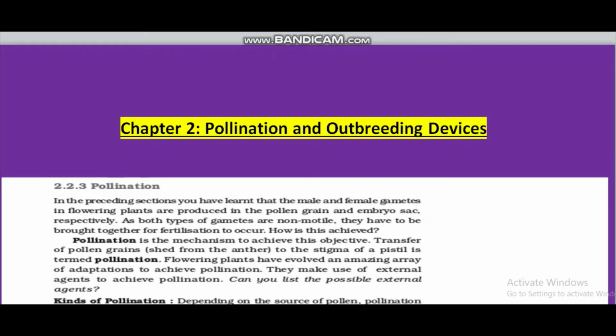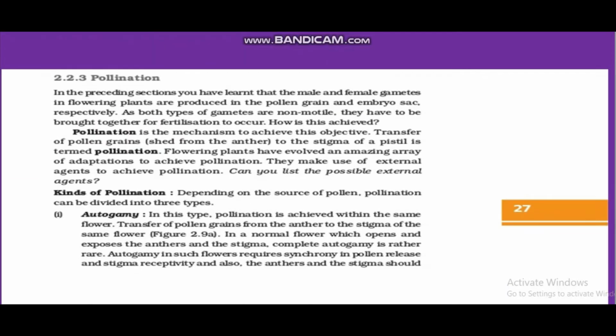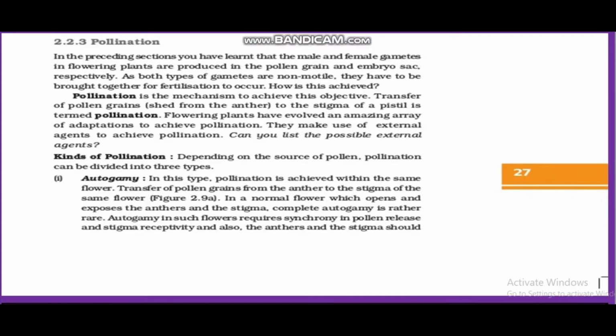Our today's topic is pollination and outbreeding devices. As I told you in my previous video, in my next video I will show you pollination. I will talk about pollination. So here it is, pollination. This is the page, your NCERT book page number 27, where you will get the definition of pollination and types of pollination.